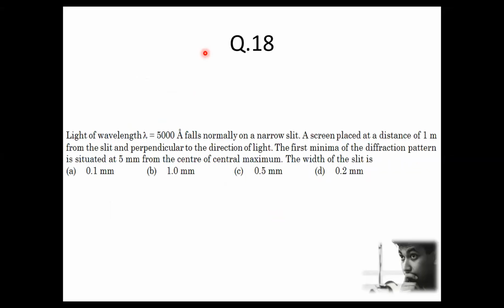Question 18. Light of wavelength 5000 Angstrom falls normally on a narrow slit. A screen is placed at a distance of 1 meter from the slit and perpendicular to the direction of light. The first minima of the diffraction pattern is situated at 5 mm from the center of the central maxima. What is its width?